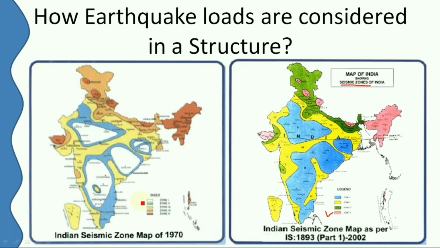If we consider the regions falling under seismic zone 1 or seismic zone 2, these are the regions which may experience the least amount of earthquakes, and the magnitude of earthquakes will be low in such areas.